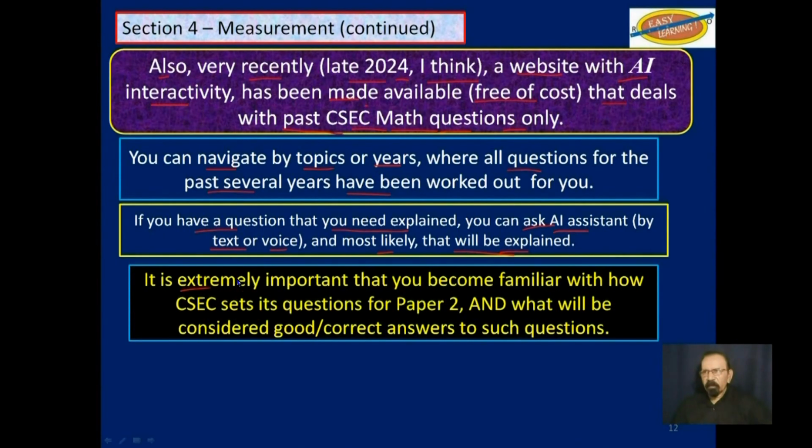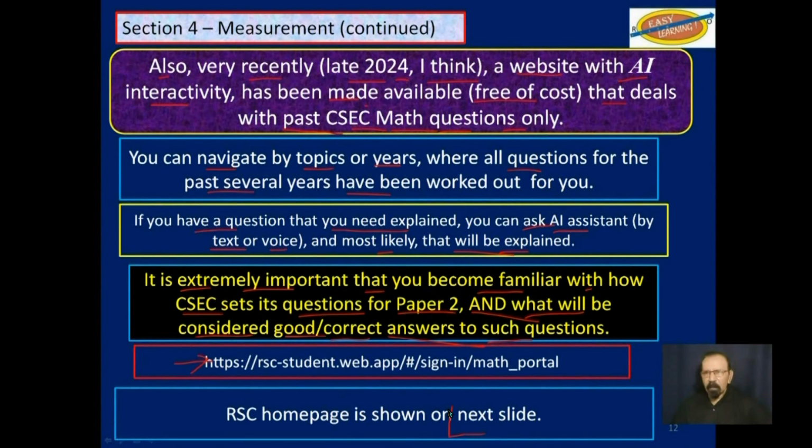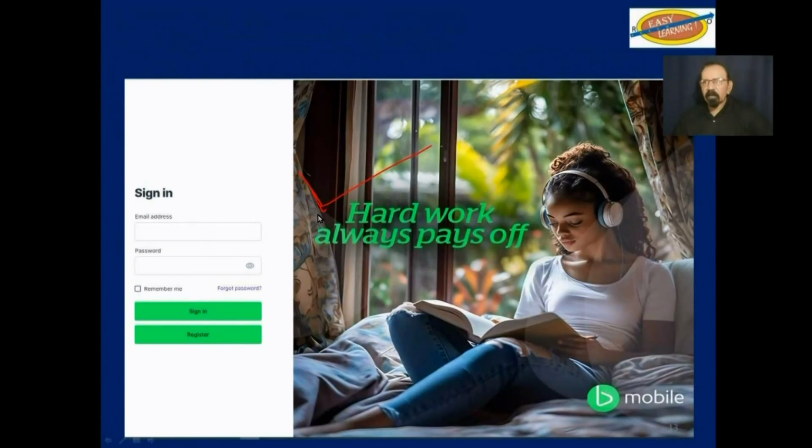It is extremely important that you become familiar with how CSEC sets its questions for paper 2 and what will be considered good or correct answers to such questions. This is the URL for that website. On the next slide, I will show you what the home page looks like for that site. And this that you see here is the website.